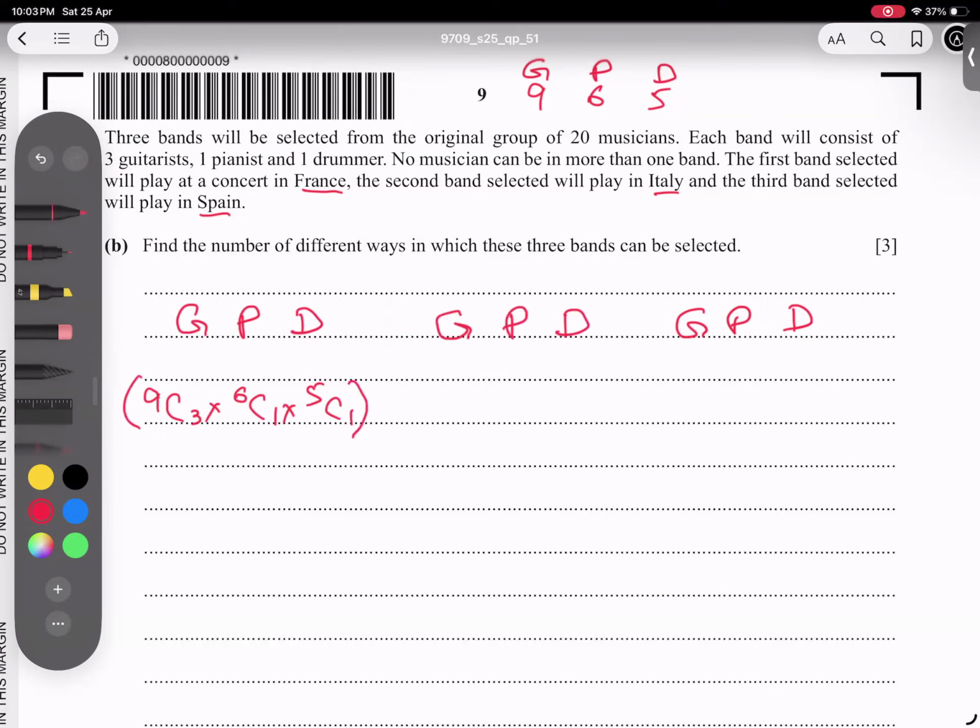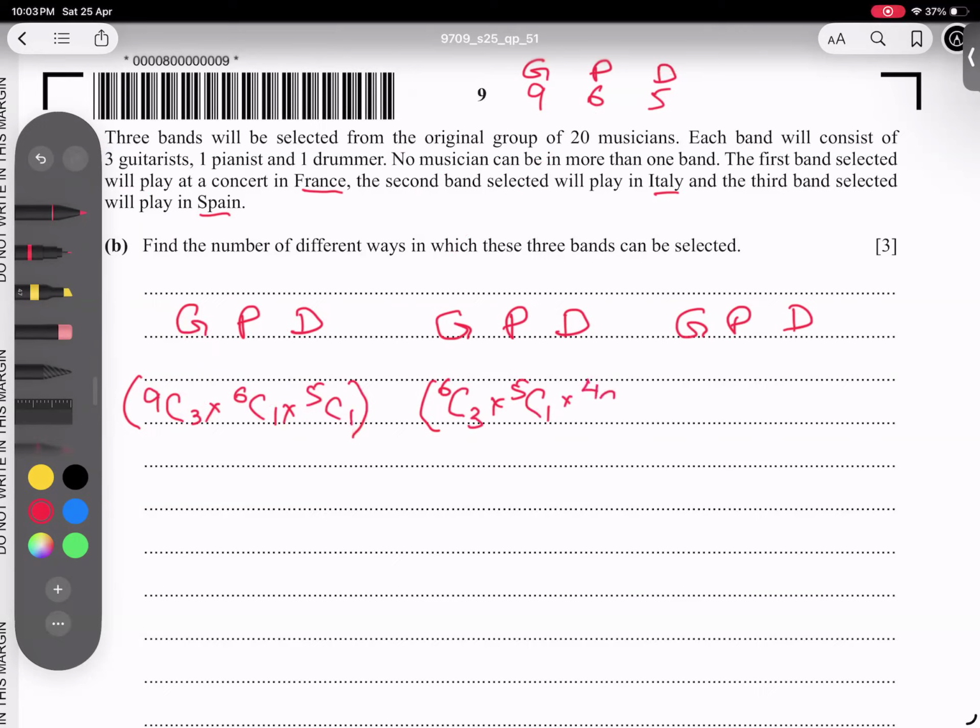This is done. Now second. How many total guitarists? Total 3 we have selected already. From 9, 3 gone, how much left? 6 left. From 6, I need 3 again. And now, interesting, from 6 pianists I already picked 1, so 5 left: 5C1. And same story for drummers, from 5 I have selected 1 already, 4 left.